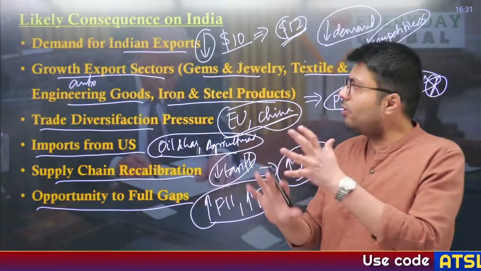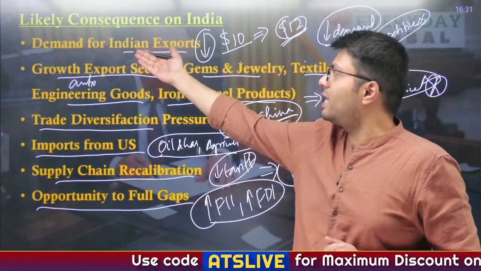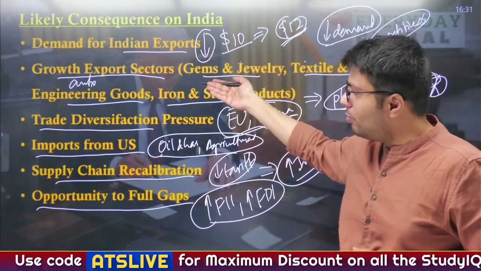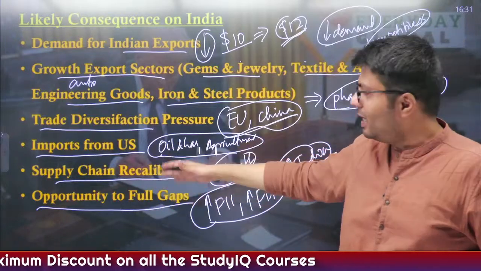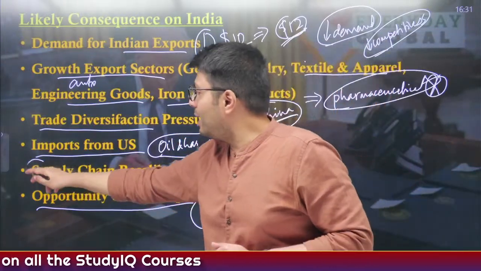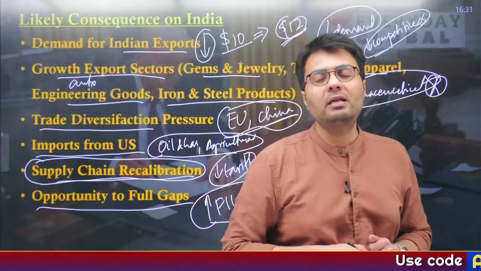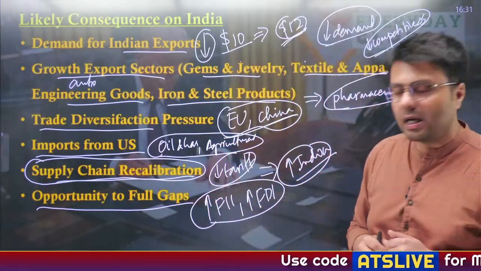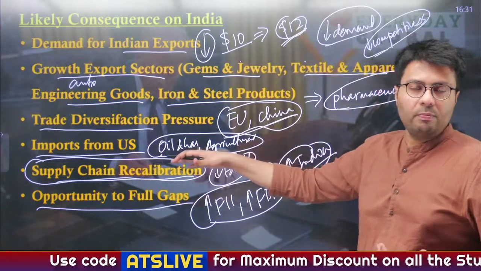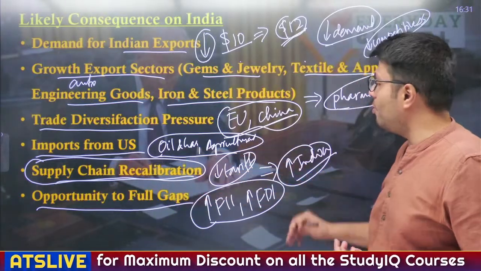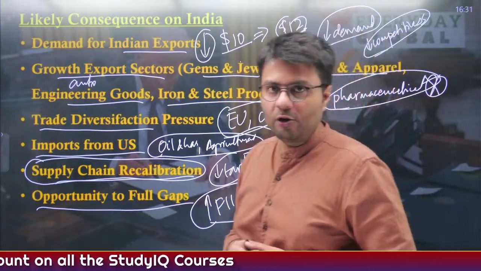Understand? So this is how it is a mixed bag of consequences for India. In some respects, like Indian exports, they might witness a slowdown, but this crisis might also provide us with an opportunity, because it might lead to supply chain recalibration. India's competitors in the export markets, like Vietnam, like China, like Bangladesh, have witnessed higher imposition of tariffs. So companies that are manufacturing goods there can relocate into India, and this might lead to an increase in foreign investments into the Indian economy.